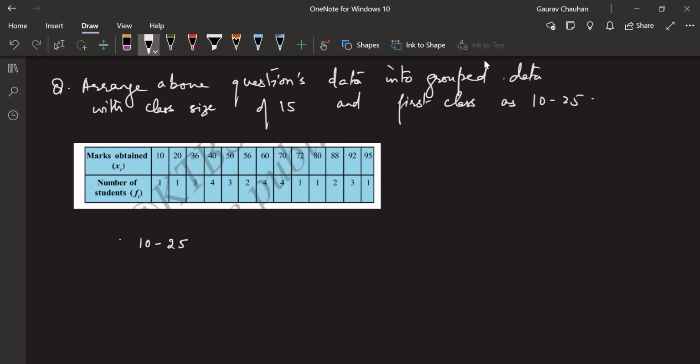So 10 to 25. Next one will be class size of 15. Very good, Tulsi. 25 to 40.